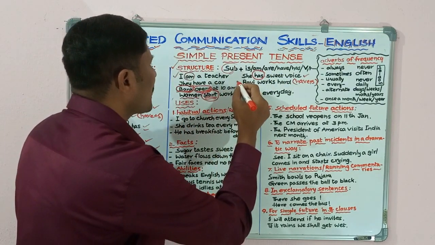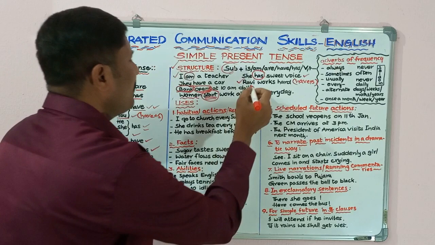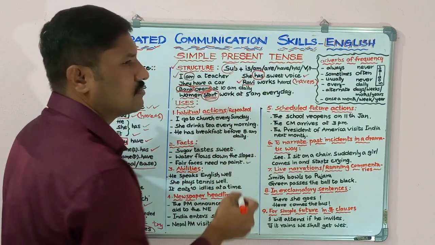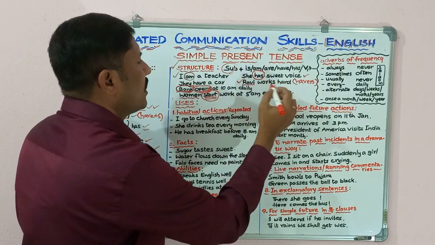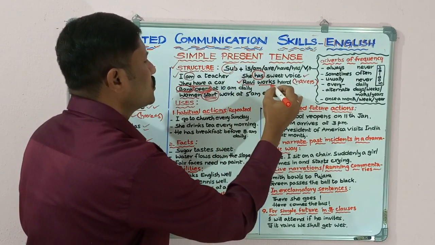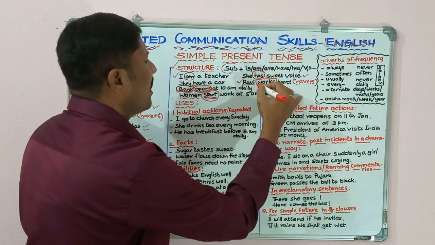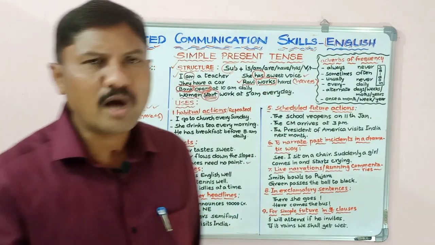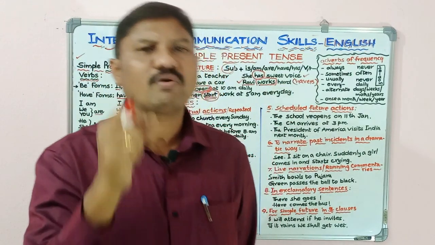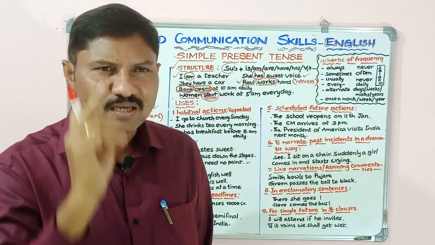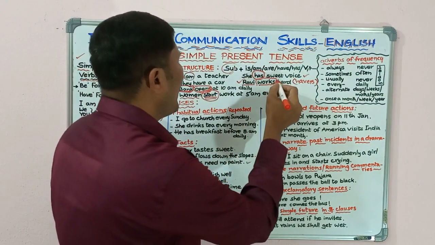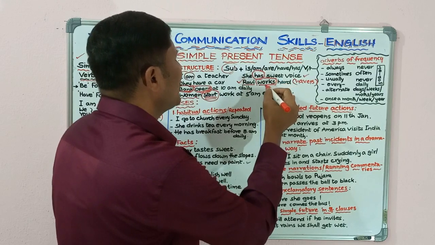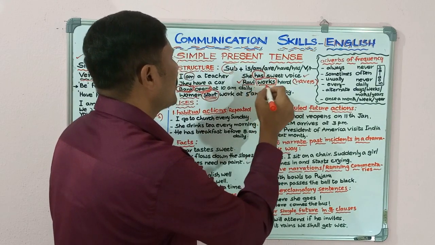Next sentence, Ravi works hard. Ravi, he is the third person. A name is used as the subject here. That's why in this tense we add s to the verb work. Work is the root verb here. As the subject is third person singular number, we add s to work. Then it becomes works. Ravi works hard.